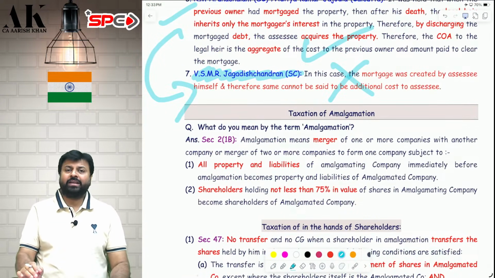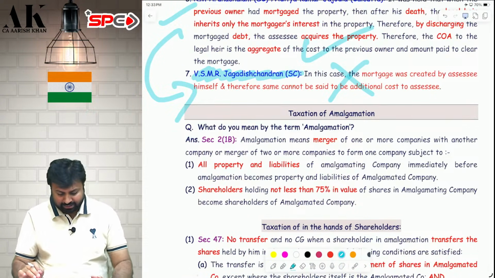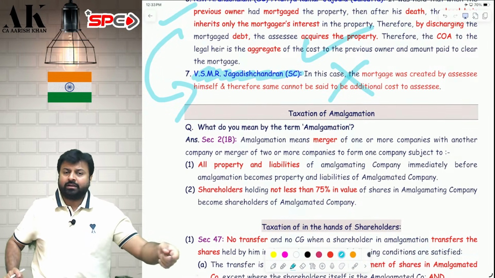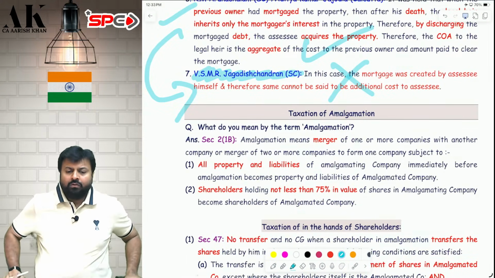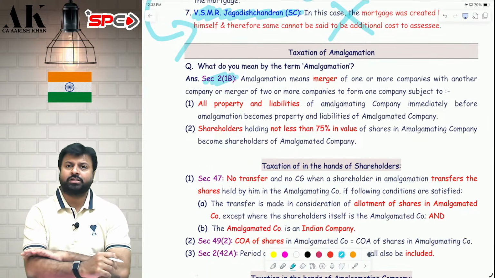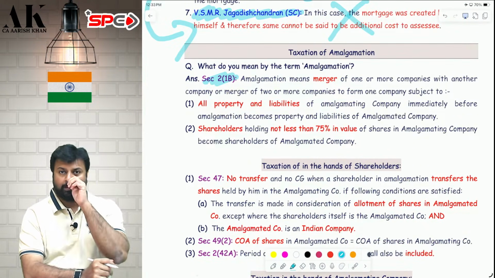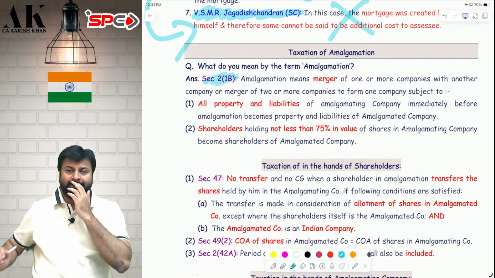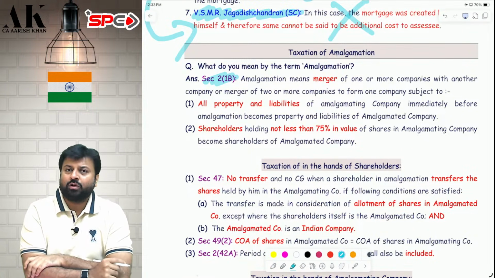Now let's go ahead with the next part, which is a very big part, that is taxation of amalgamation. How amalgamation is treated under the income tax law. What do you mean by the term amalgamation? First of all, the term amalgamation is defined under section 2(1B). Sir, what is amalgamation? Amalgamation is nothing but merger of one company with another company, or merger of two or more companies with another company, and they have to fulfill two conditions.